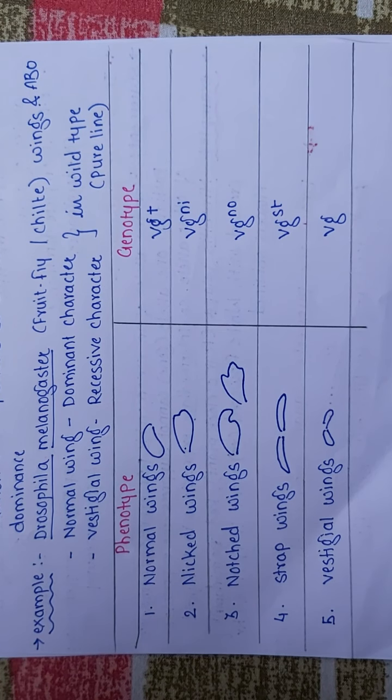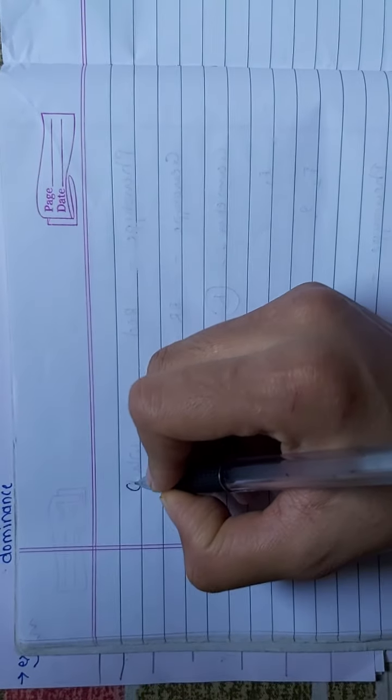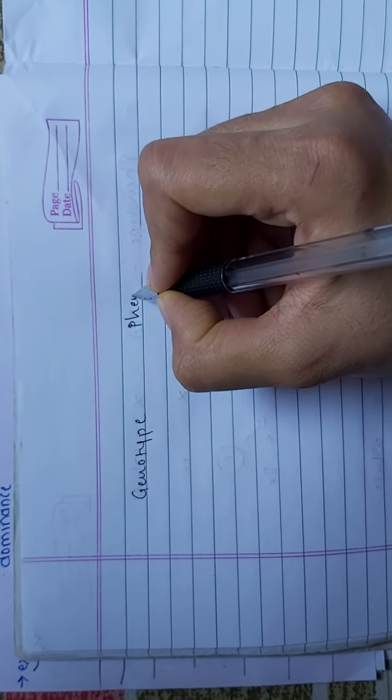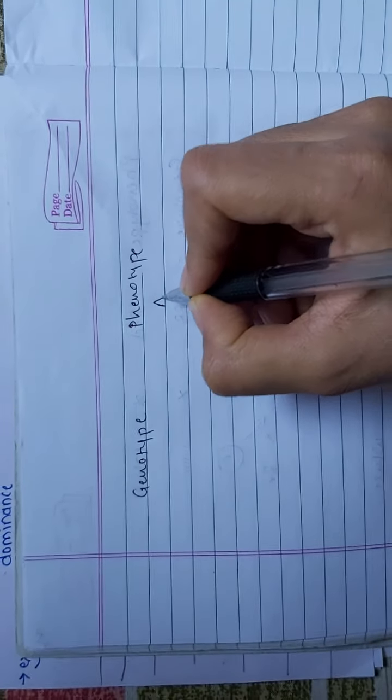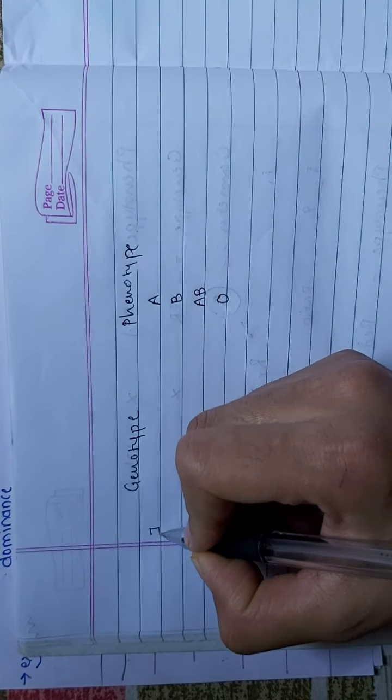Another example of multiple alleles is the ABO blood group. In the ABO blood group, you know that the phenotypes are A blood group, B blood group, AB blood group and O blood group. So what will be the genotype for that? I stands for isoagglutinin. It is a gene.